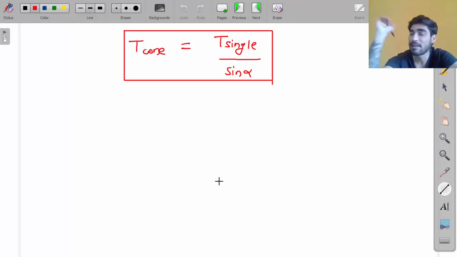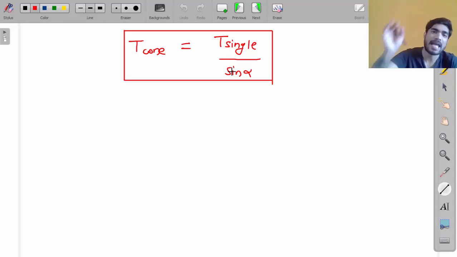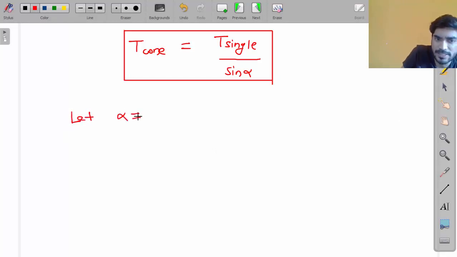Now look at this: 1 upon sine alpha. Put any value of alpha. This 1 upon sine alpha will always be greater than 1, right? Let's put alpha equal to 30 degrees, just as an example.